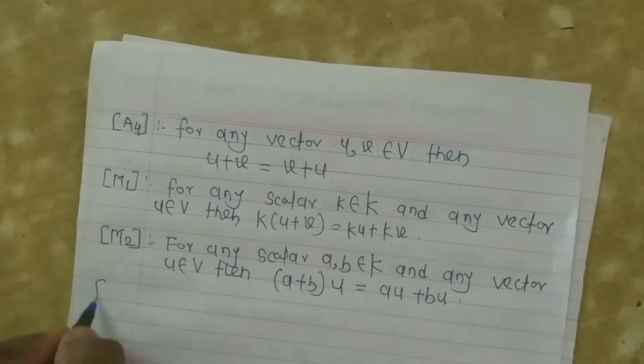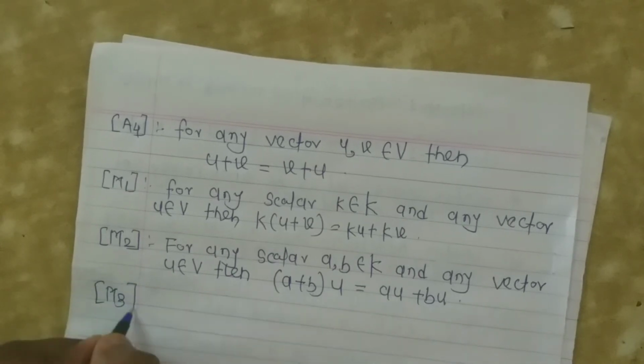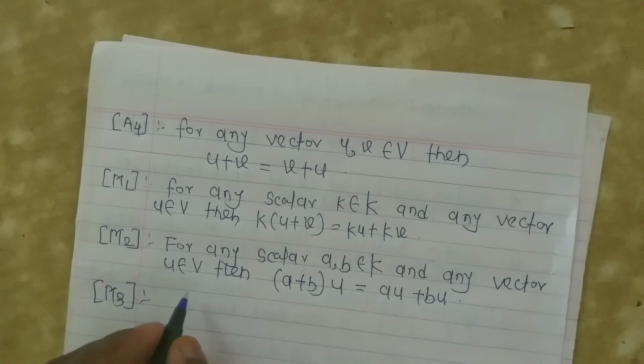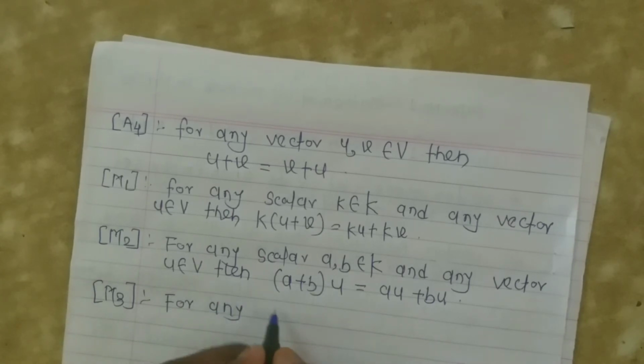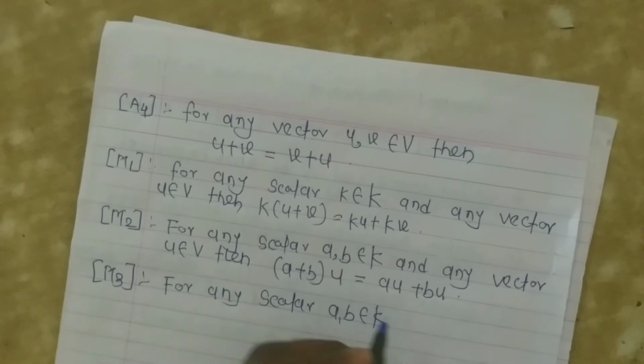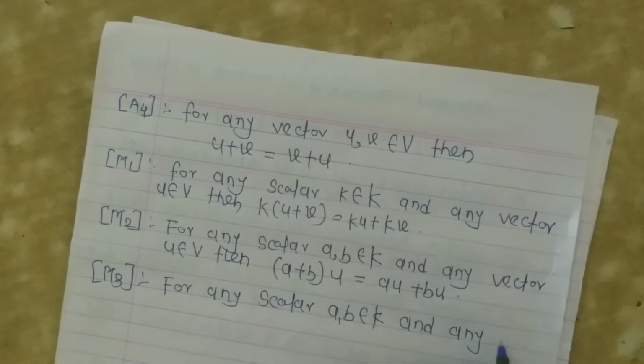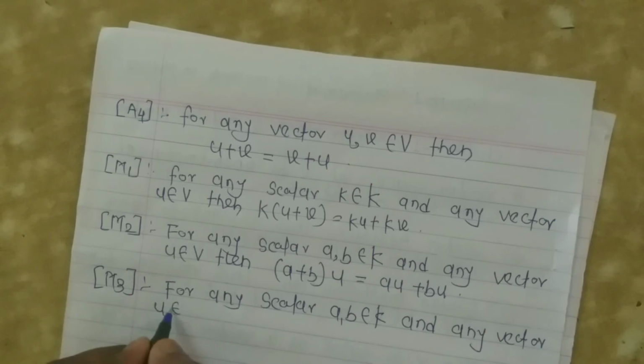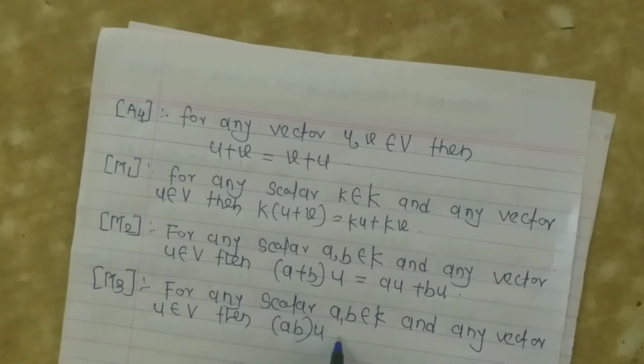The third axiom, M3: for any scalars a, b belongs to K, and any vector u belongs to V, then (ab)u is equal to a(bu). That is the third axiom.